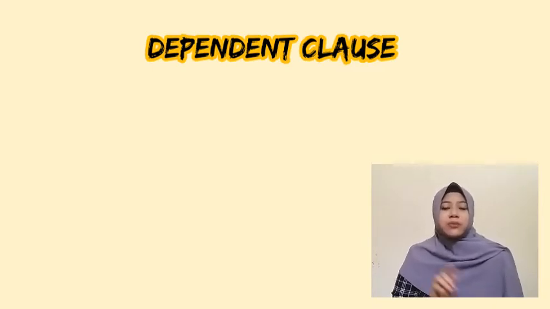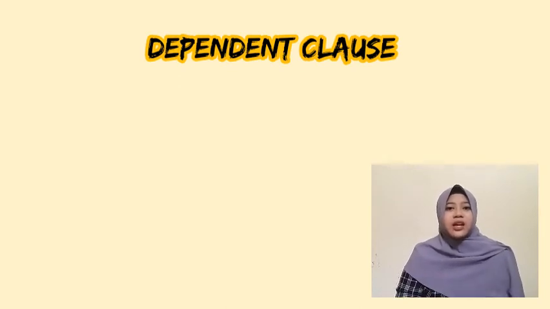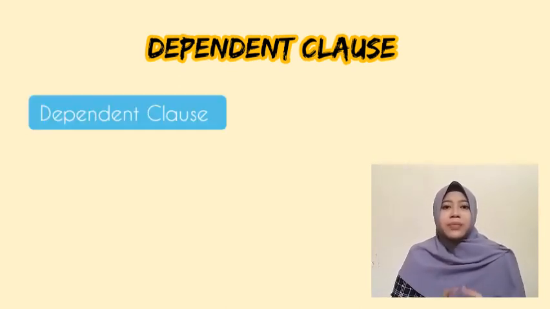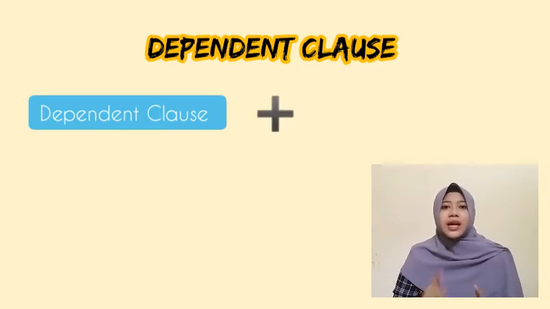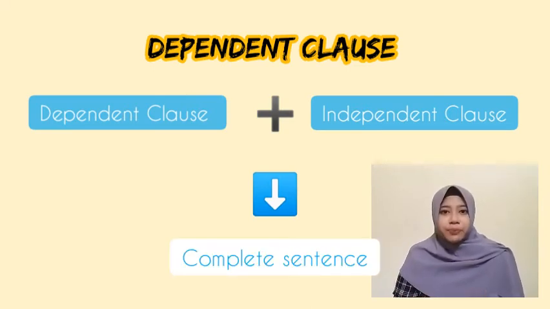But it is important to remember that a dependent clause can become a complete sentence. But how? To make a complete sentence, the dependent clause must be connected with an independent clause. So we have to combine them.